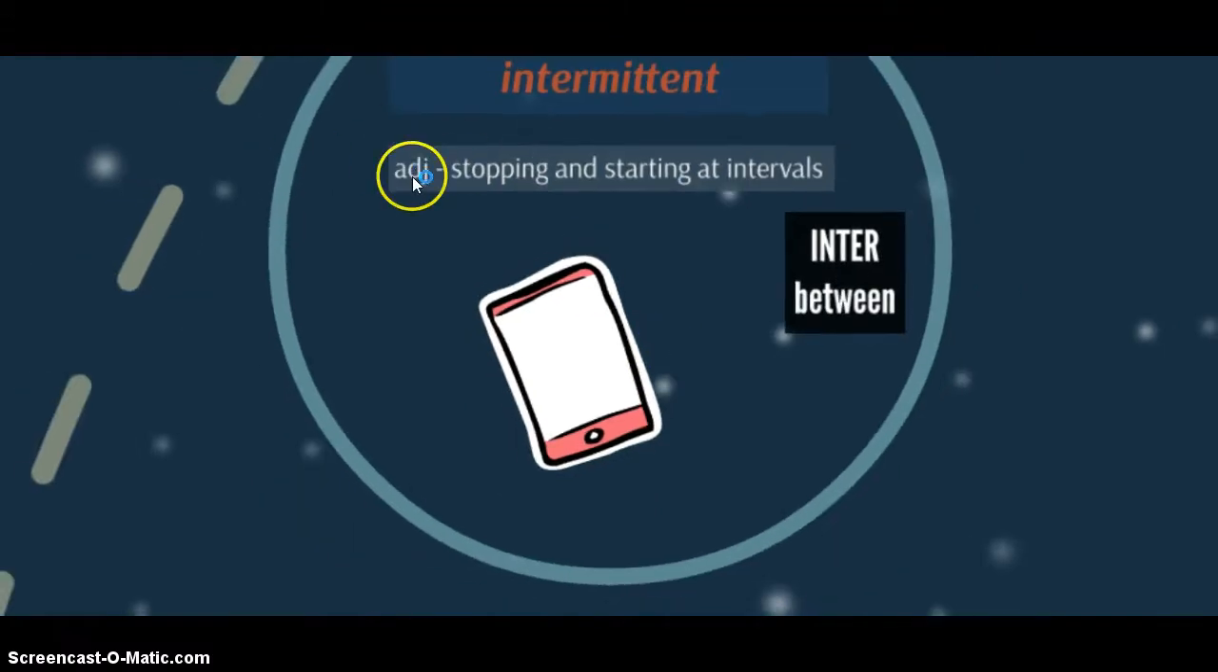I notice it's an adjective, so it always describes a noun, right? Intermittent rain, intermittent sound, things like that.